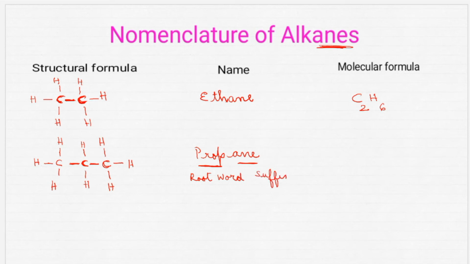Got it. What is the molecular formula of the compound? Total how many carbon atoms? C3. Total how many hydrogen? That will be 8 hydrogen. C3H8. Got it, no?